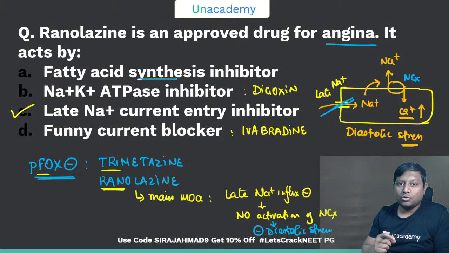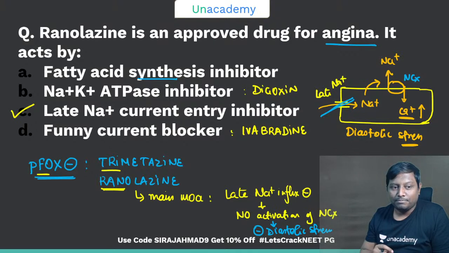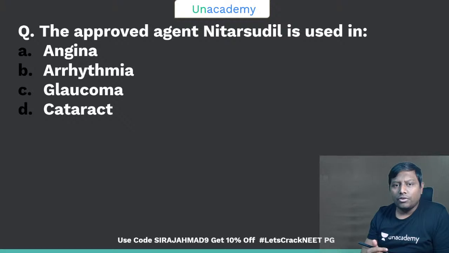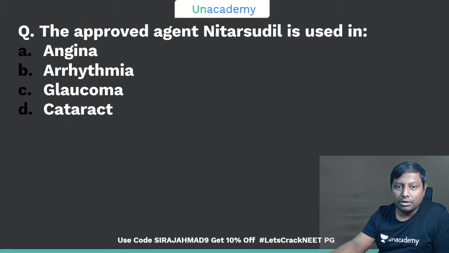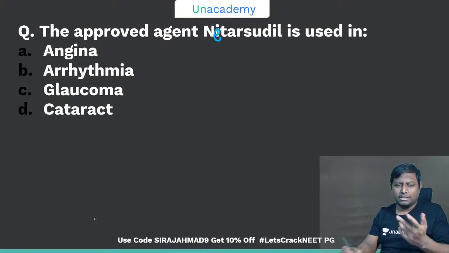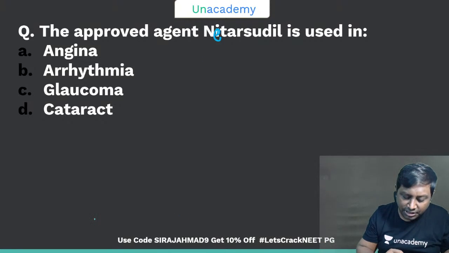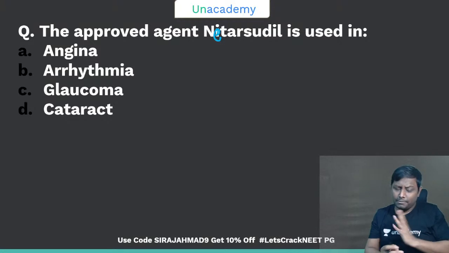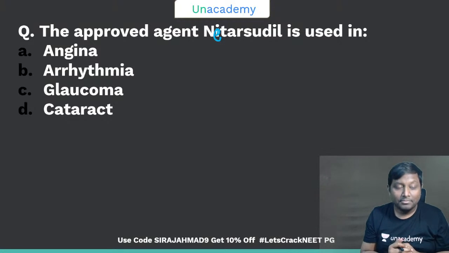Okay, late sodium current entry inhibitor. C is the correct answer. Moving on to the next one. The approved drug Nicorandil, the spelling is actually E, Nicorandil, right? It is used in which of the following conditions? I think this was a question also in your recent GT as well. Same question was also asked in your recent GT. I hope all of you can get it. Please provide the correct answer for this question.